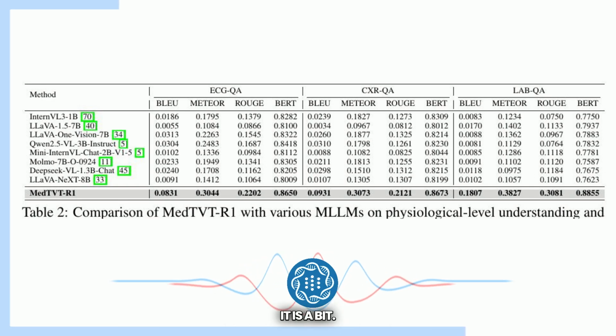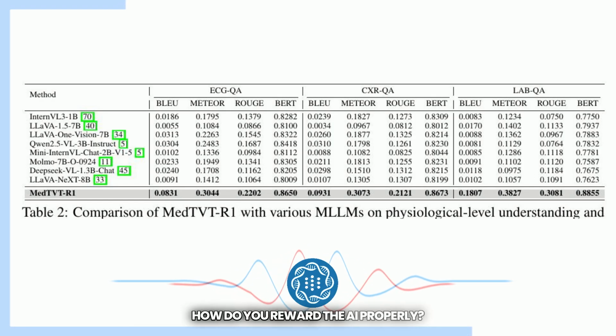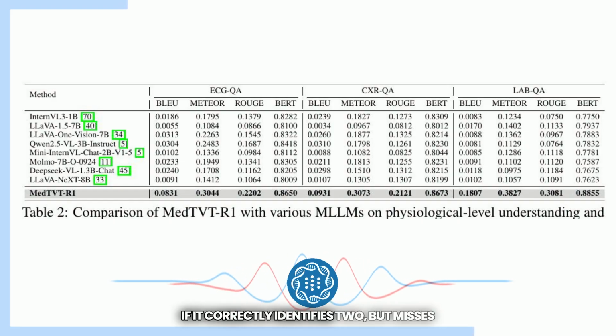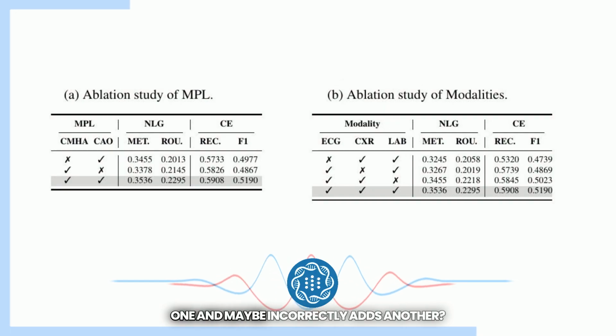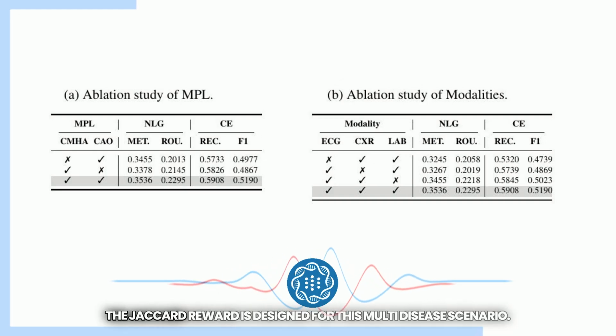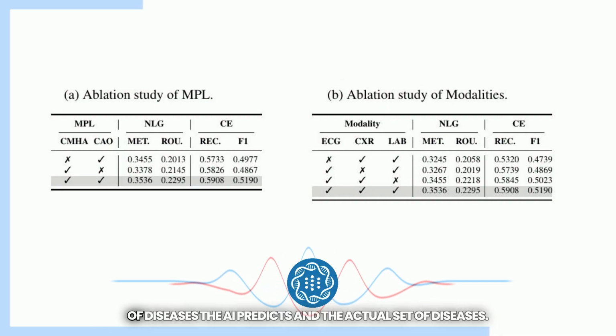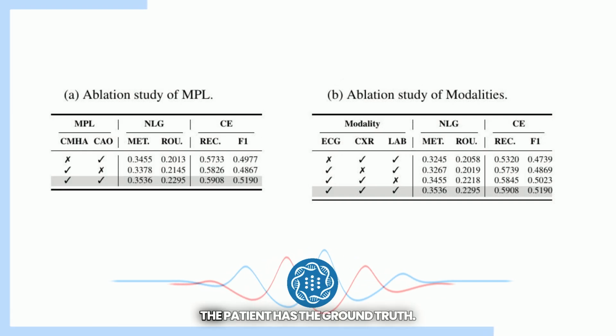It is a bit, but the concept is really neat. Imagine a patient has, say, 3 different conditions. How do you reward the AI properly if it correctly identifies 2 but misses 1 and maybe incorrectly adds another? Yeah, just counting correct isn't quite right. Exactly. The Jaccard Reward is designed for this multi-disease scenario. It essentially measures the overlap between the set of diseases the AI predicts and the actual set of diseases the patient has, the ground truth.